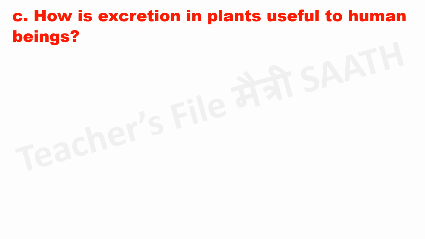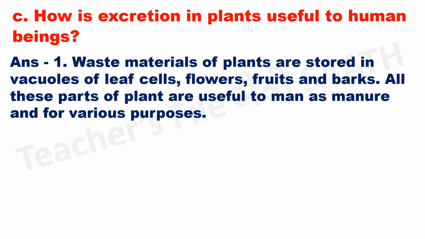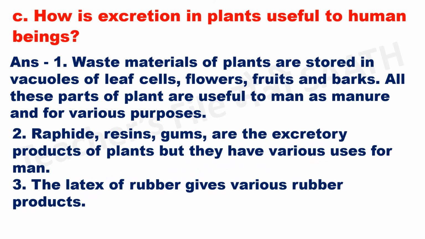How is excretion in plants useful to human beings? Answer. Waste materials of plants are stored in vacuoles of leaf cells, flowers, fruits and barks. All these parts of plant are useful to man as manure and for various purposes. Graphite, resins, gums are the excretory products of plants, but they have various uses for man. The latex of rubber gives various rubber products.